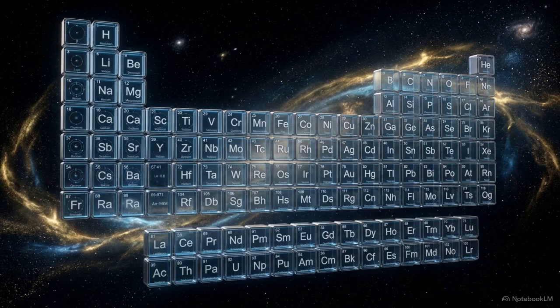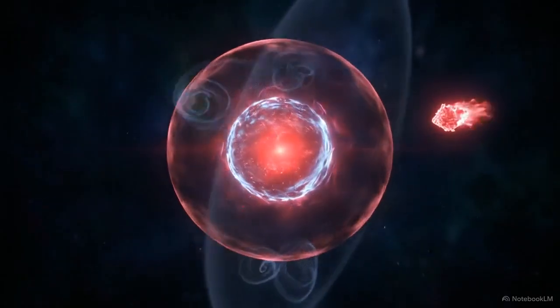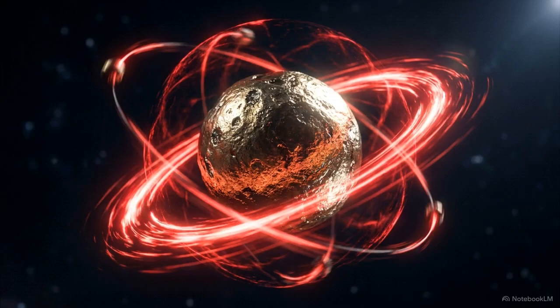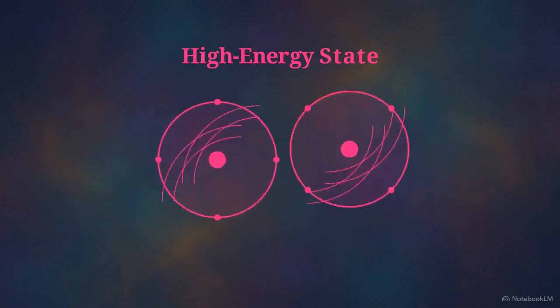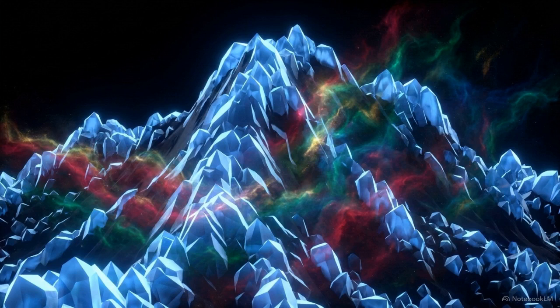We know of 118 elements on the periodic table. Yet, if you look at the natural world, you will rarely find an isolated atom existing entirely on its own. A solitary atom is naturally volatile. The laws of physics drive matter towards its lowest possible energy state, a state of total stability. Because these high-energy atoms are unstable, they are forced to interact. The complex world around us exists because atoms are constantly seeking the balance that only comes from combining.